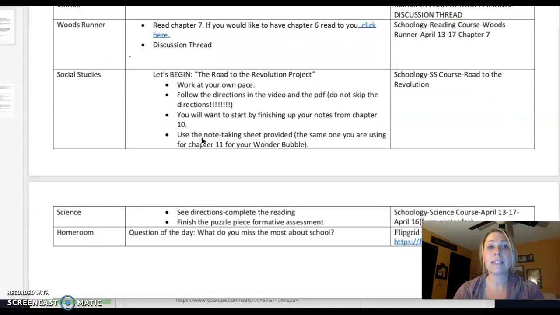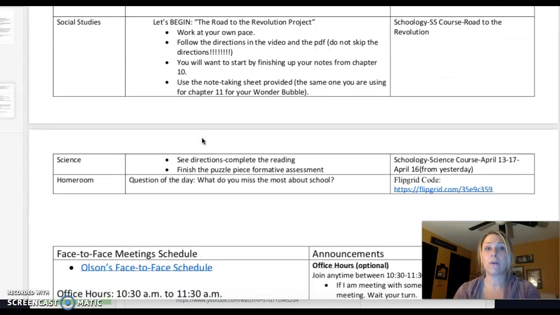In Social Studies, as we discussed yesterday also at our meeting at 1 o'clock, we talked and kind of revisited what is that Road to Revolution project. Make sure that you are understanding that you're working at your own pace and that this project is not due until May 1st. May 1st. So you're working on this project from now all the way until May 1st.